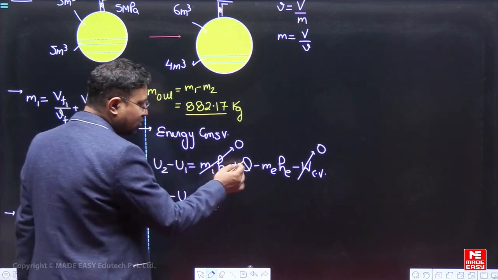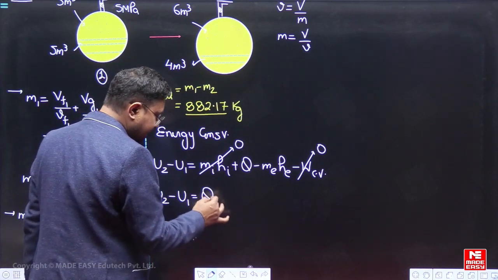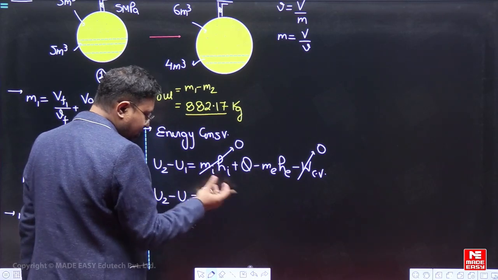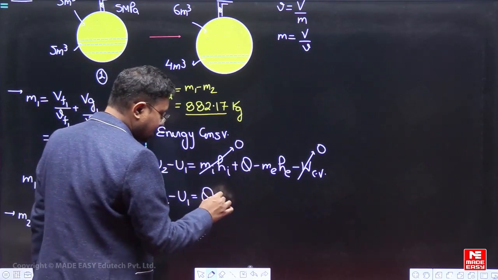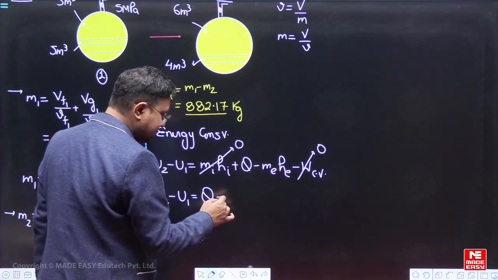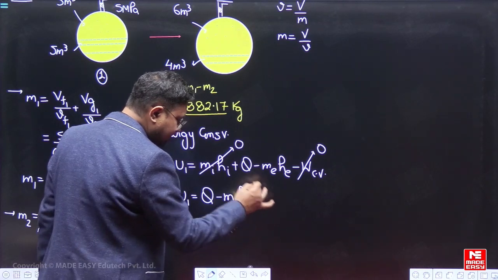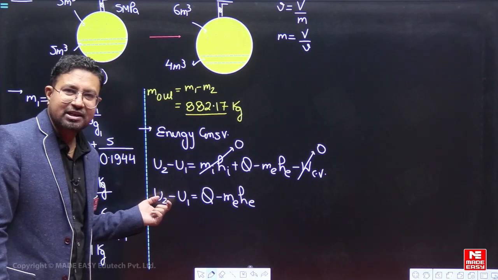याद रखो, standard equations में, I told you, standard equations में हीट को आते हुए मानते हैं, addition मानते हैं। Q की जो भी value आएगी, अगर positive आई तो इसका मतलब है heat addition हो रहा है, negative आई तो heat rejection हो रहा है। तो m_e, the mass exit, into enthalpy exit, ठीक है.